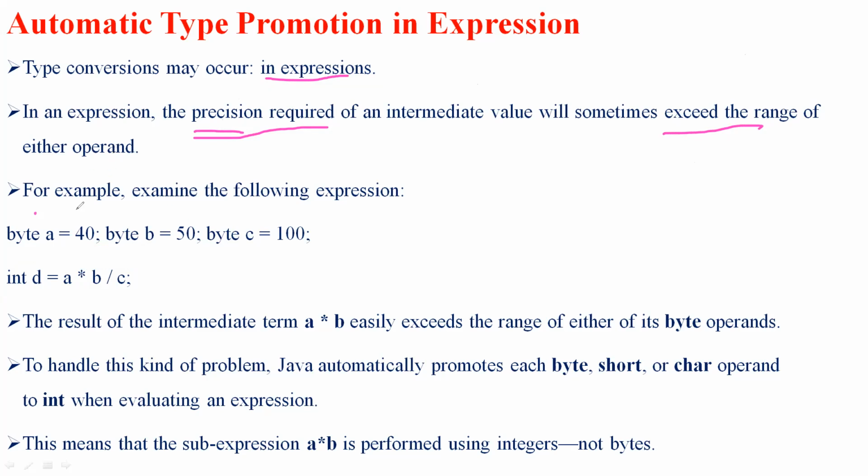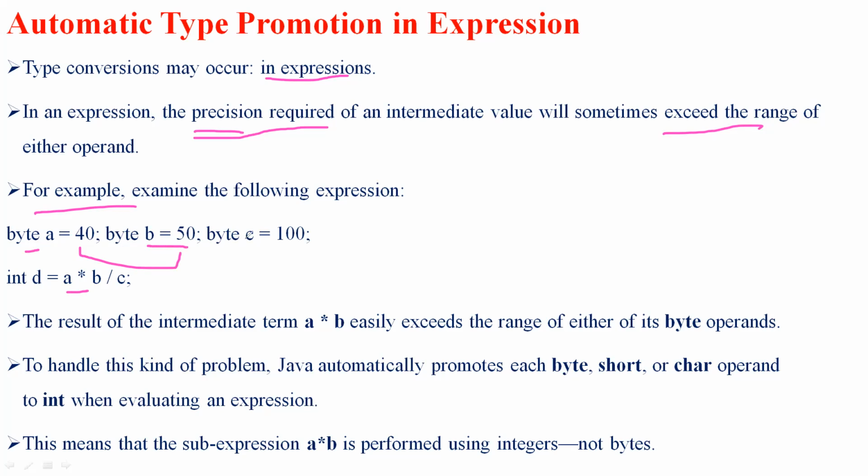To examine this, let's consider this example: the result of A times B is 40 times 50. We obtain it by multiplying the values of A and B, and it exceeds the range, since A and B have the data type byte.